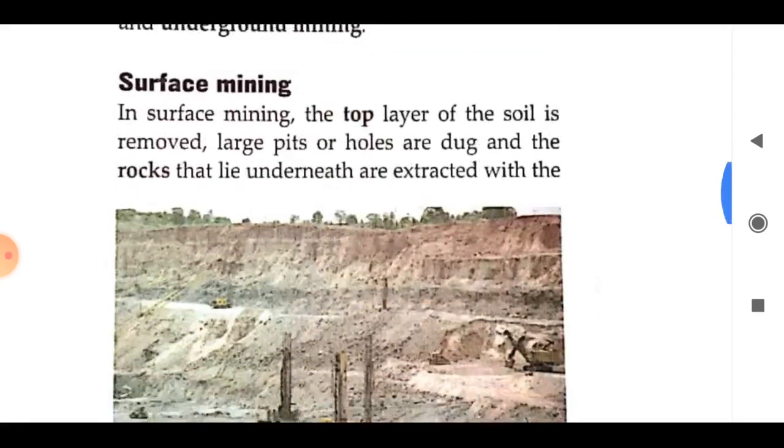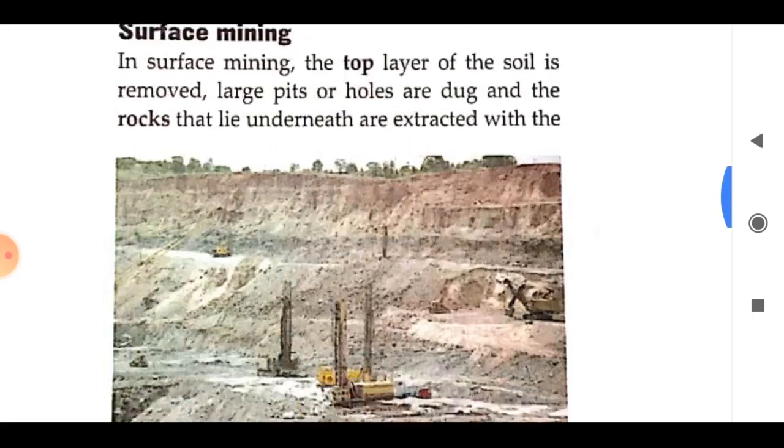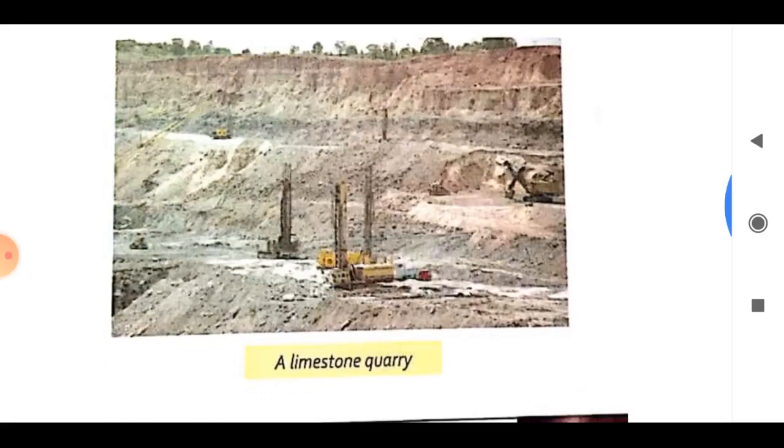What is surface mining? Surface mining is a method of extracting minerals near the surface of the earth. In surface mining, the top layer of the soil is removed, large pits or holes are dug, and the rocks that lie underneath are extracted with the help of heavy machinery. Look at the picture. These pits are called open cast mines. In surface mining, trees and other natural vegetation are destroyed. Surface mining is done to extract minerals that are found close to the surface, like coal.